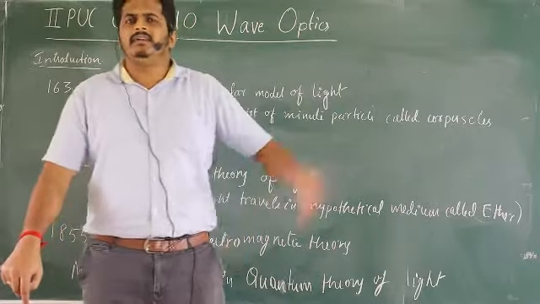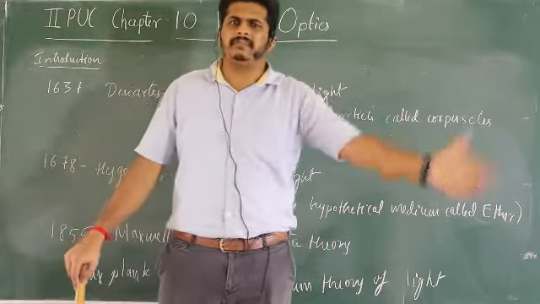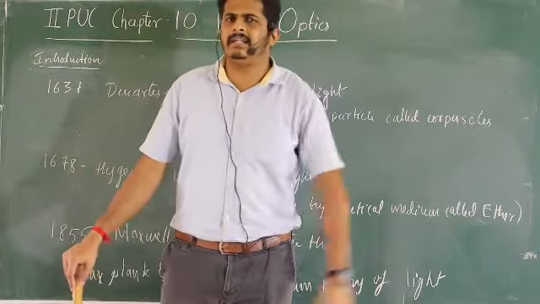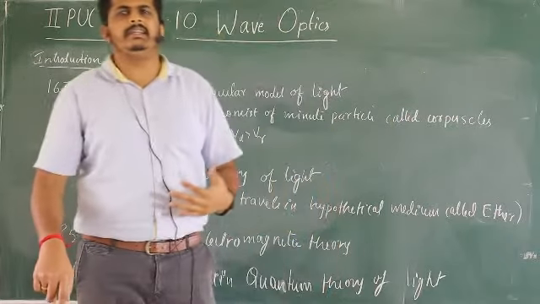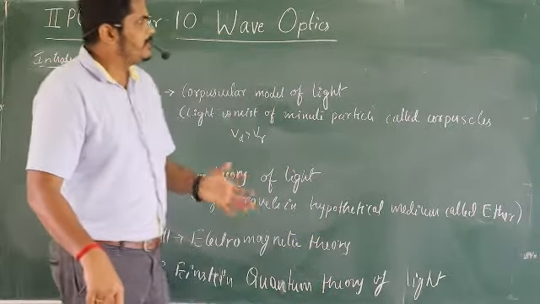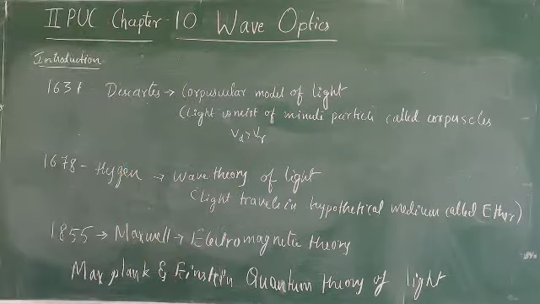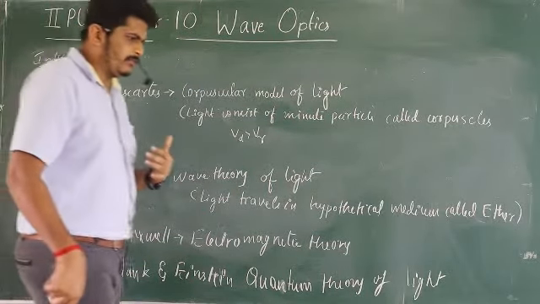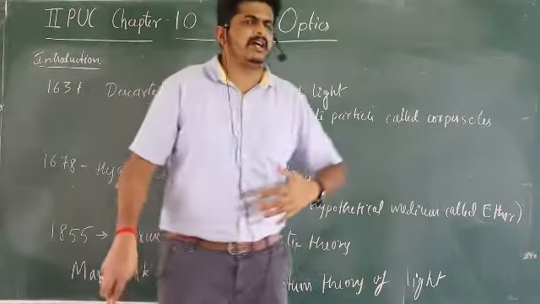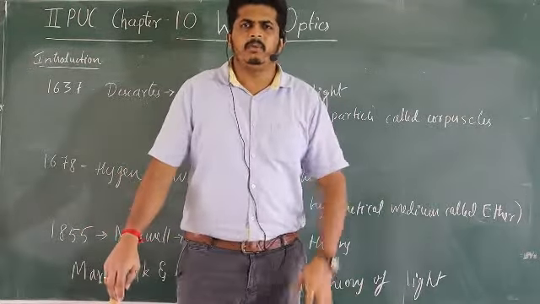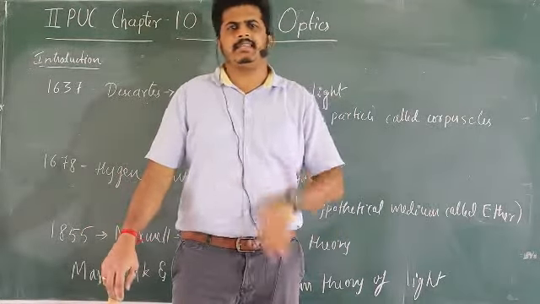That concept is studied in first PU, but we didn't discuss anything regarding light over there. But in second PU, we will be learning about light. Am I right? That is why we can see here, introduction. That means wave optics in the field of light, how the scientists started explaining about the nature of light. Let us see one by one.